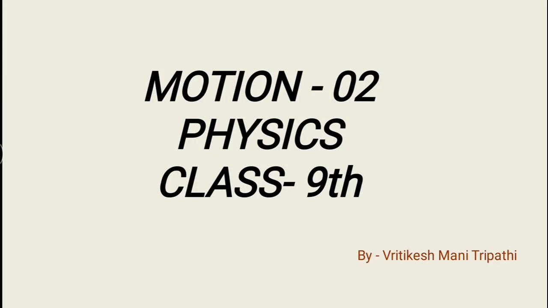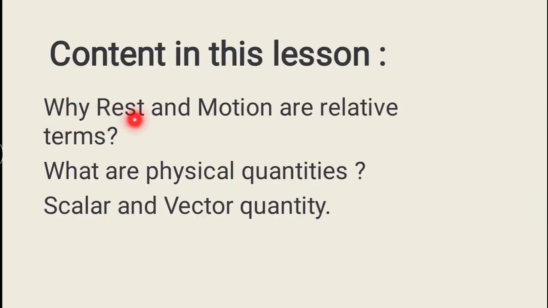Hello students, in the last lesson we discussed what is physics, some branches of physics like mechanics, and what the two terms rest and motion basically mean. In this second lesson of motion of physics class ninth, we will discuss why the terms rest and motion are relative, what are physical quantities, and types of physical quantities as scalar and vector quantity.